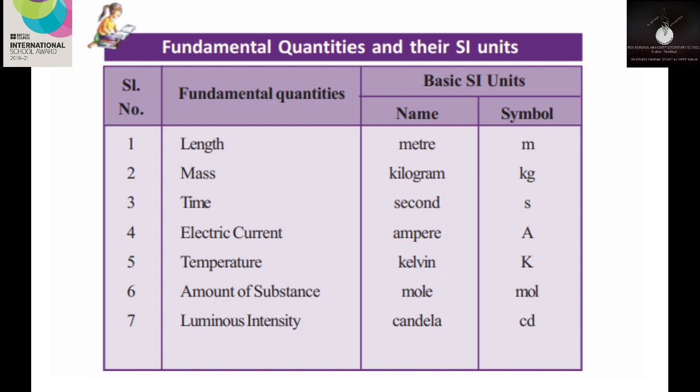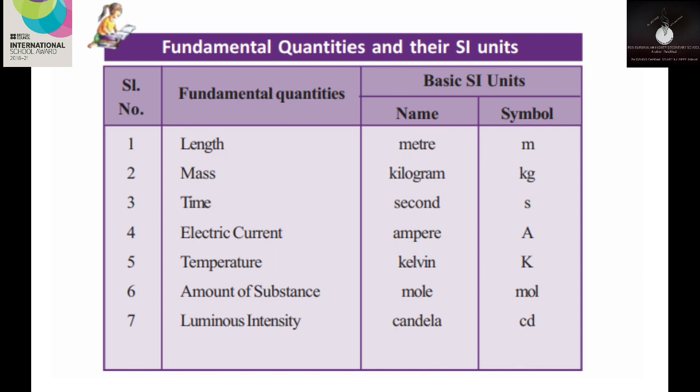Now, the second one, mass. What is its basic unit? Kilogram. Its symbol is kg. The third one, time. Its basic SI unit is second and the symbol is small letter s. The fourth one, electric current. Its basic SI unit is ampere. Its symbol is capital letter A. Next one, temperature. Its SI unit is kelvin, and the symbol is capital letter K.